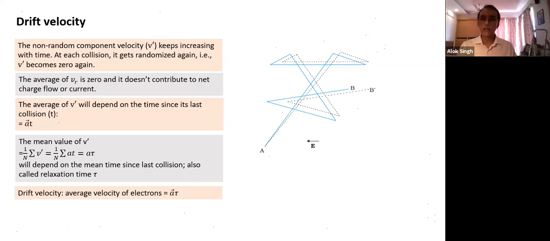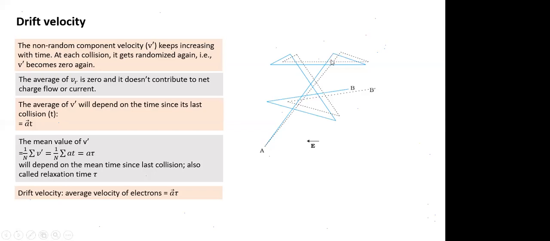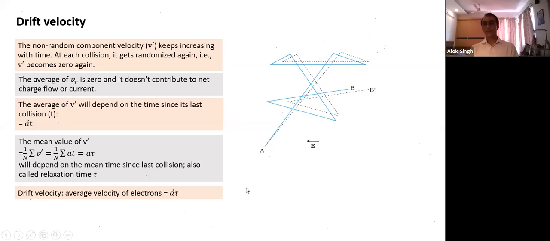Earlier the temperature was lower, and suppose it took some time to reach from here to here. What happens if I increase the temperature? Kinetic energy is increasing, the velocity is increasing, so tau will decrease. Very good, some of you got this point. This part is important. We start moving faster, so the collisions also start happening at shorter intervals. The mean time between collisions will change.